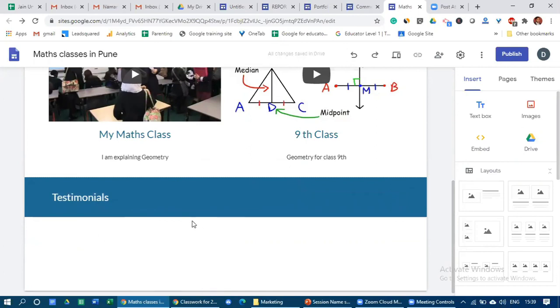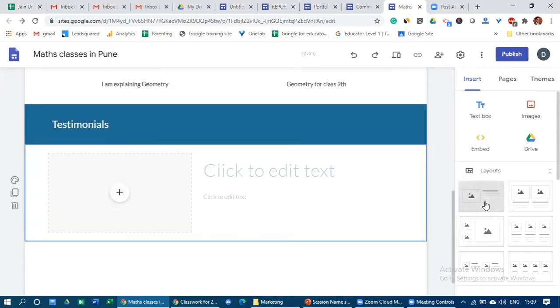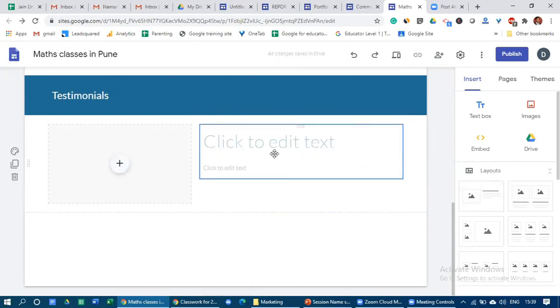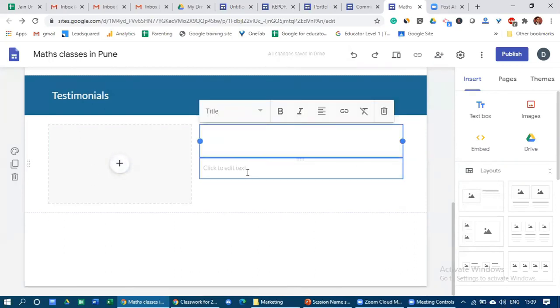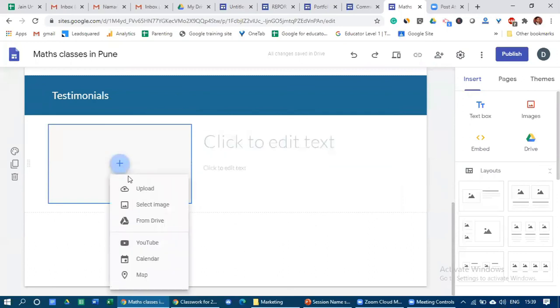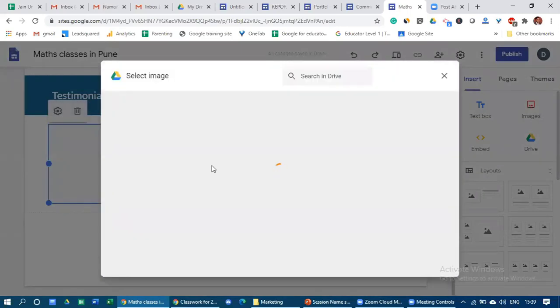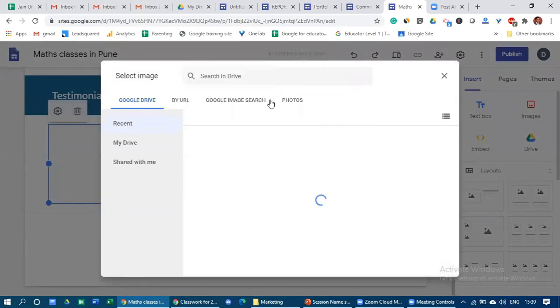So what exactly am I going to add? In case you have some images, you can add images. In case you have videos, you can add videos. In our case, I'm just adding one image. Here you will get the option of writing the title, some descriptions, and adding the image. So let me select some image from Google search.